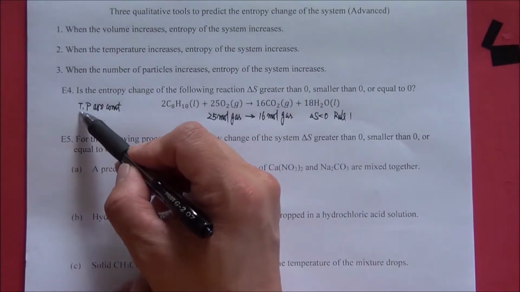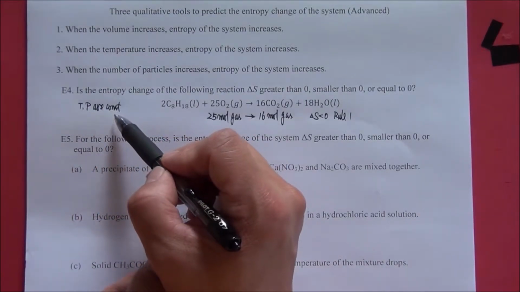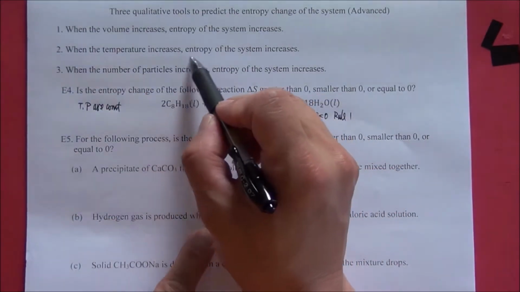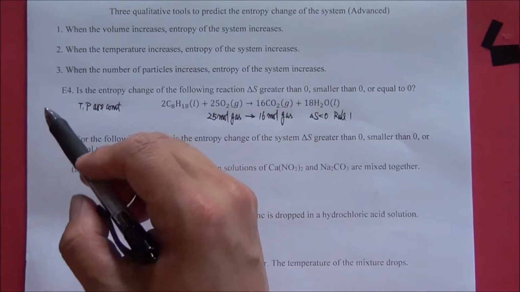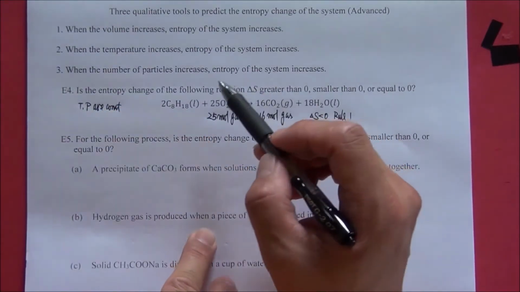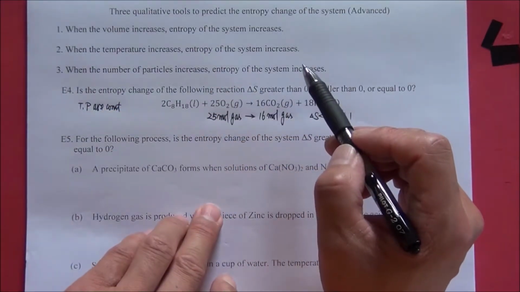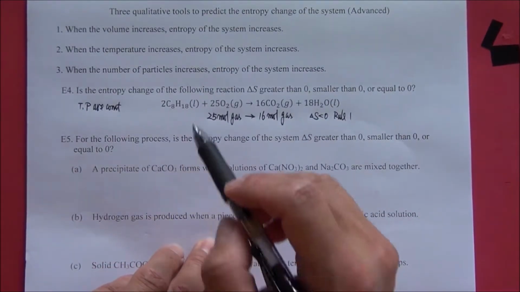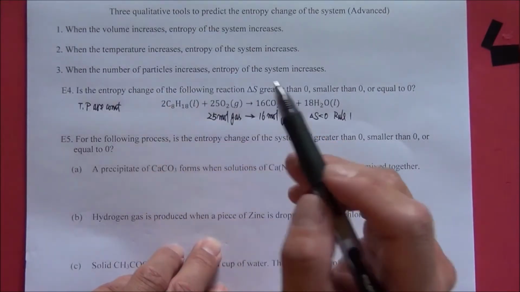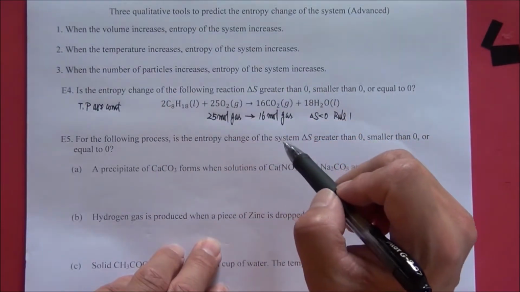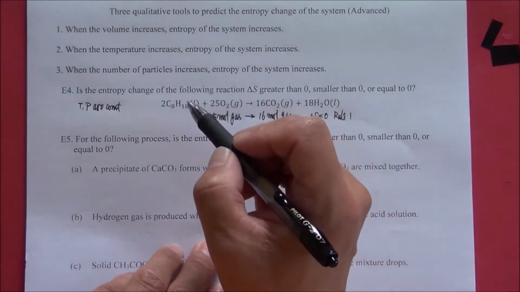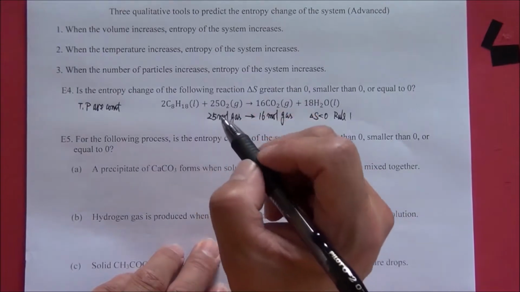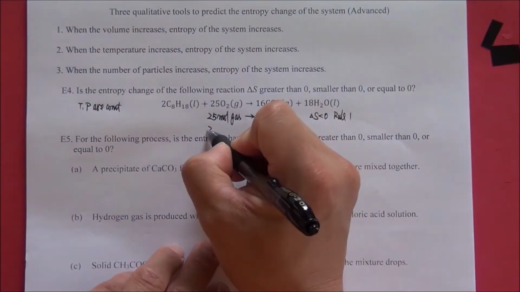Because we assume that the temperature and pressure are constant, we will not use rule number 2 to predict the change of the entropy of the system. We can use rule number 3 to predict the change of the entropy of the system. If we want to use rule number 3, we need to compare the number of moles of the reactants and the number of moles of the products. We have 2 plus 25 equal to 27 moles of reactants.